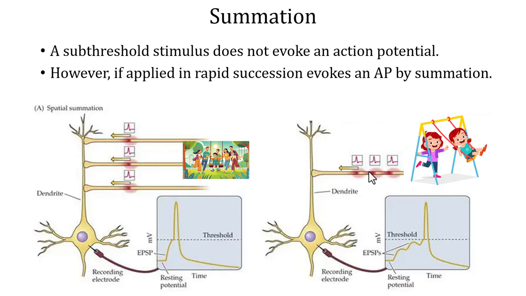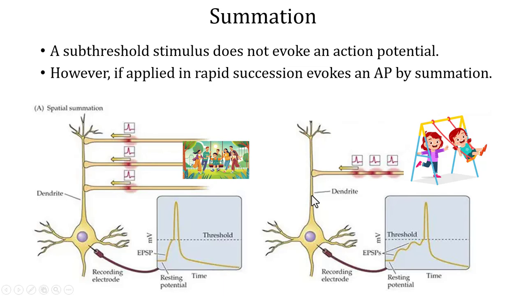So we understand what is spatial summation, right? Too many friends pushing one swing is spatial summation. One friend repeatedly pushing the swing is temporal summation. Clear? Relate that to our neuron. Many synapses sending signal to one single neuron is spatial summation. One synapse repeatedly stimulating the other neuron is temporal summation.